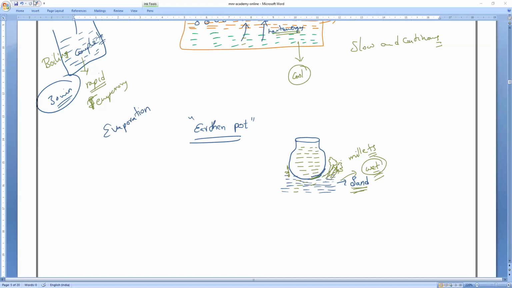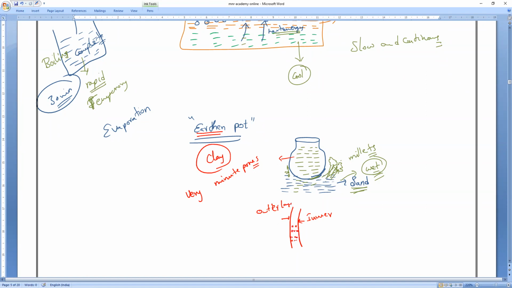Now, suppose I keep water in a steel container, will the water become cool, guys? No. So how does our earthen pot become cool? It is made up of what? Clay. Yes or no? So it has very minute pores. I will draw the wall of the container. All of you observe the inner part of the wall. This is the inner layer and this is the outer layer.